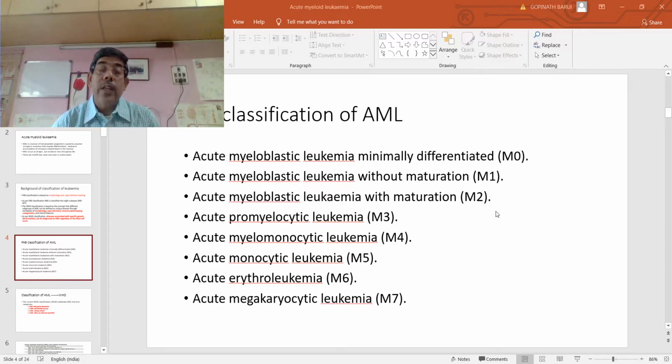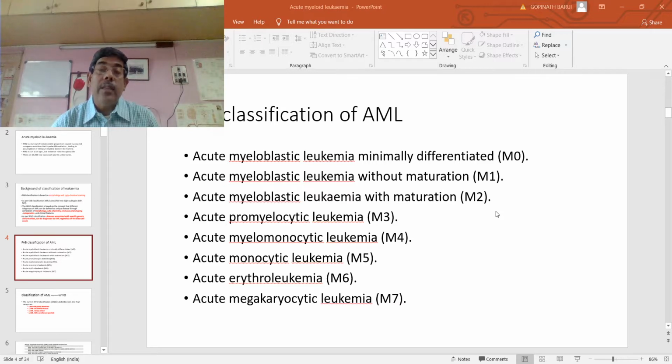So acute monocytic leukemia can again be divided into two types, that is acute monoblastic and acute monocytic. In the acute monoblastic variant, that is M5A, the predominant cells in the bone marrow are the monoblasts. But in acute monocytic leukemia, we will find a mixed population of promonocyte, monocyte and monoblast.